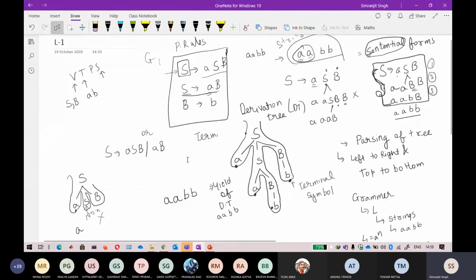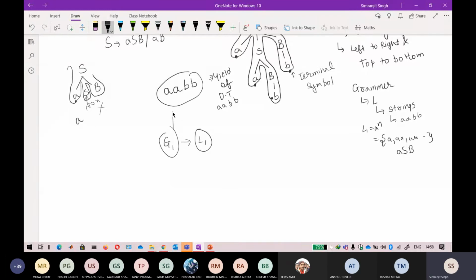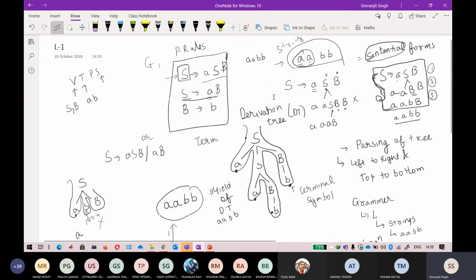Now our next motive: I have given you a grammar for a particular language, and I do not know what exactly the language is. I only derived one string from this grammar. You can derive multiple strings by using this method, or directly by looking at the sentential forms.